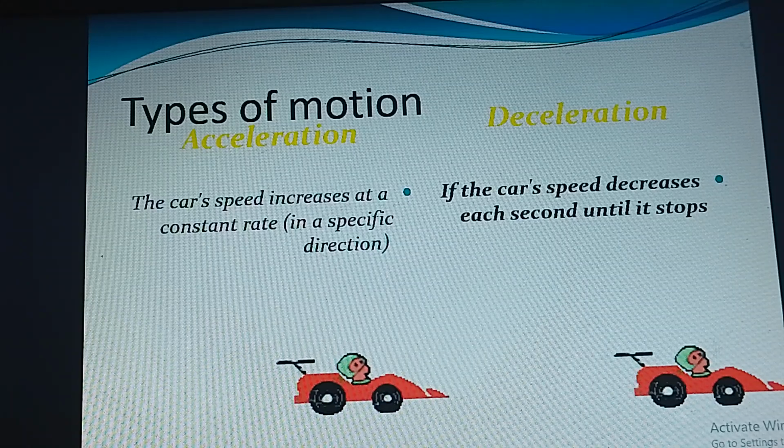When it stops, V2 equals 0. Take care. When a body moves from rest, V1 equals 0. If you use the brake and the body stops, this means that the final velocity equals 0.